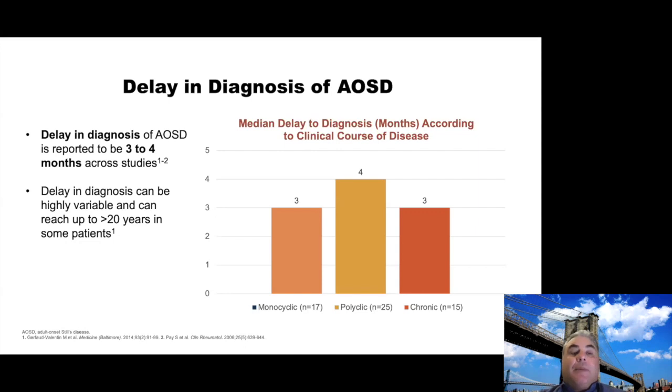So the absence of systemic findings, in my experience, clearly delays diagnosis. And we have all those undifferentiated seronegative polyarticular arthritis that are hard to treat, that a lot of them could be Still's disease. Next slide.